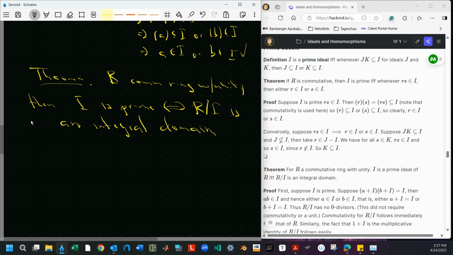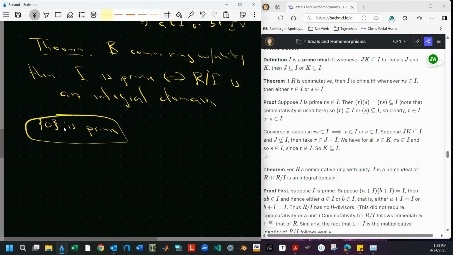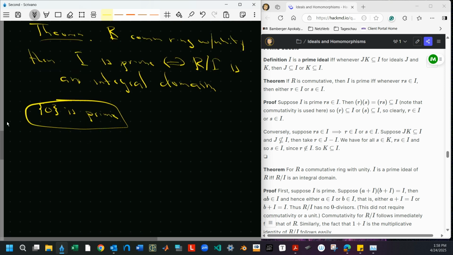Notice by the way that once we have this, in an integral domain, the ideal with just 0 is prime. And maybe that's easy enough to prove directly, but it follows from this because R mod the trivial ideal is just R, or at least it's isomorphic to R. May as well just say it's R. Okay, so again, this is an if and only if, so there are two directions.